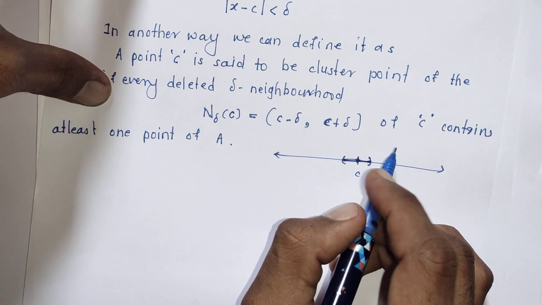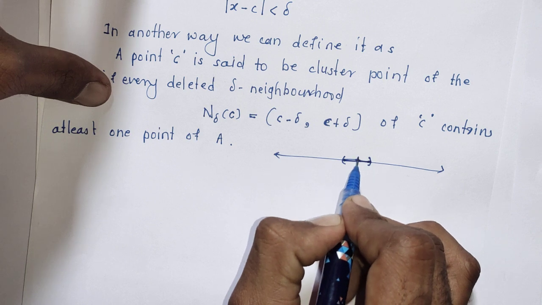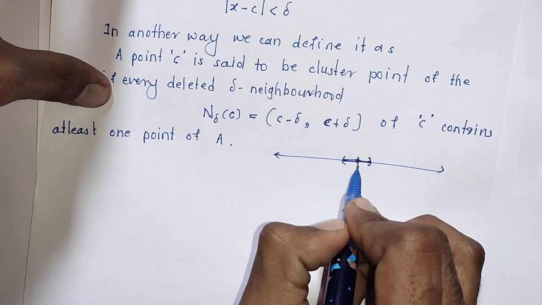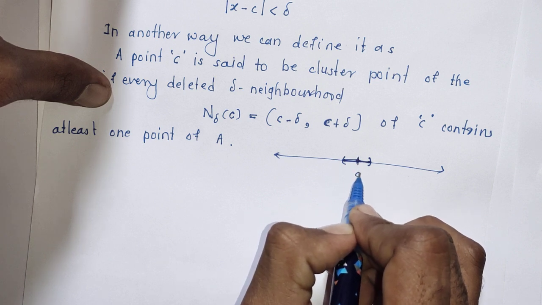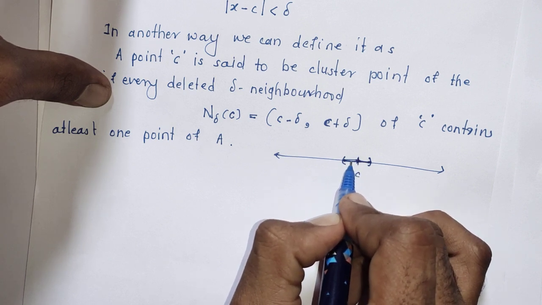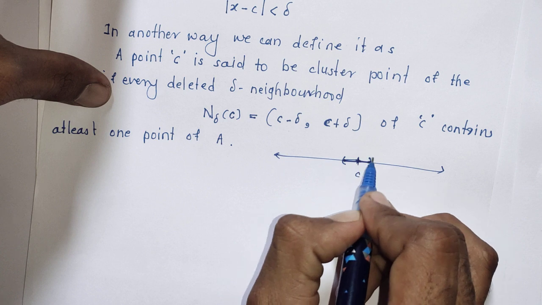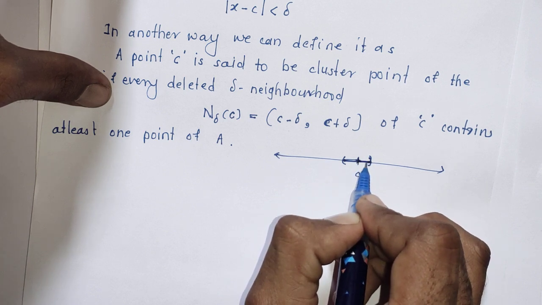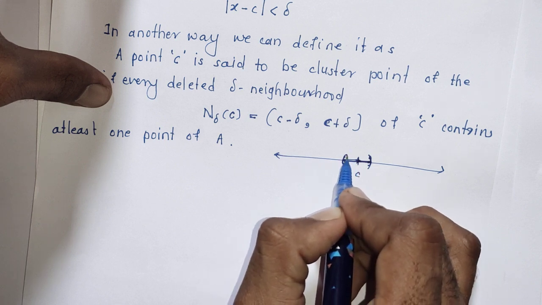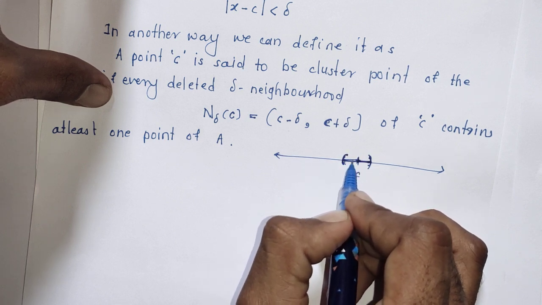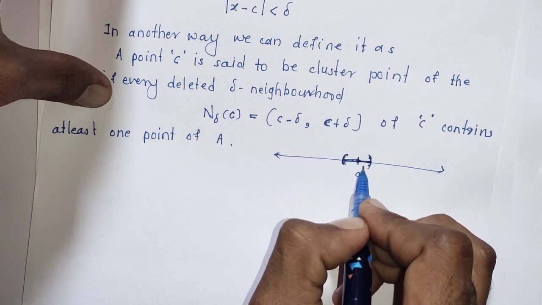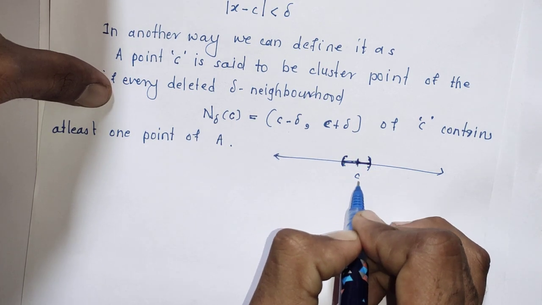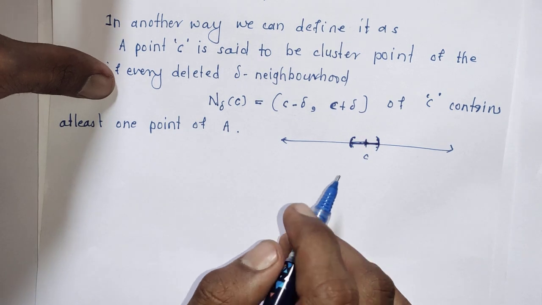Neighborhood means the points which are very close to c are said to be points in the neighborhood of c. The deleted delta neighborhood means this whole interval except c, that is this interval minus c.